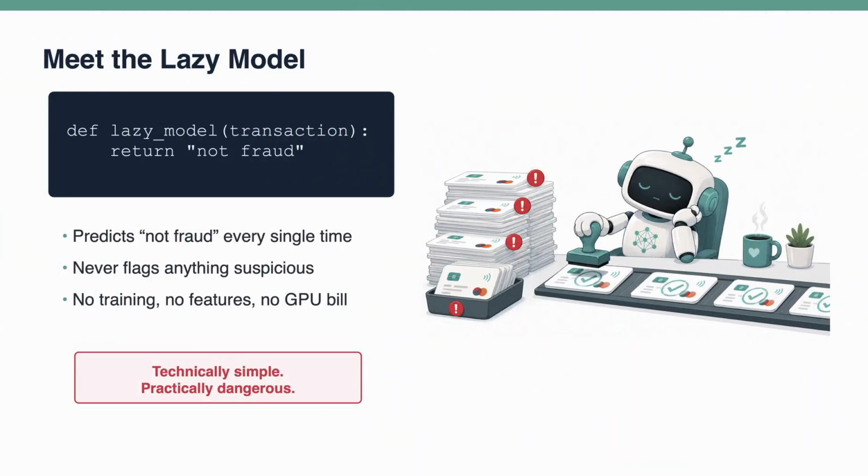Let us create the laziest possible fraud model. This model does not learn anything. It does not look at the transaction amount, time of day, or behavior patterns. It simply predicts not fraud for every transaction. It sounds ridiculous, and it is ridiculous, but it is also a very useful baseline because it reveals how dangerous accuracy can be on imbalanced data.